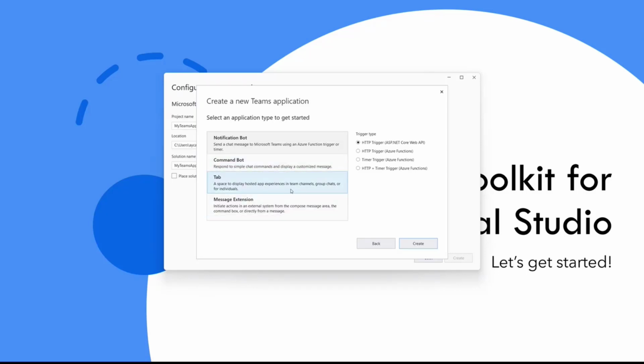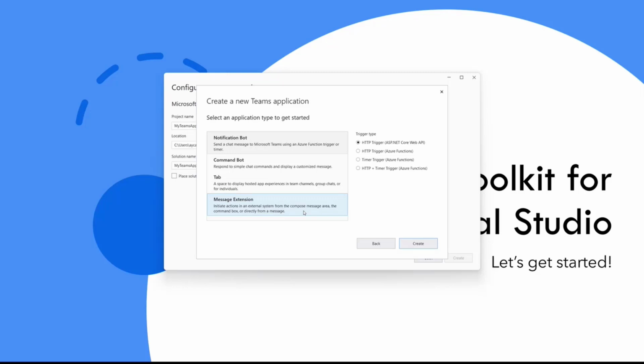Tab is basically the surface we use. It works like a web application, but it runs on Microsoft Teams. If you want to, let's say, run group tasks, or if you want to build a dashboard inside a team channel, I think Tab is a great option, great surface for us to check internally on Teams. And messaging extension is for when you want to compose a message by using adaptive cards, for example.